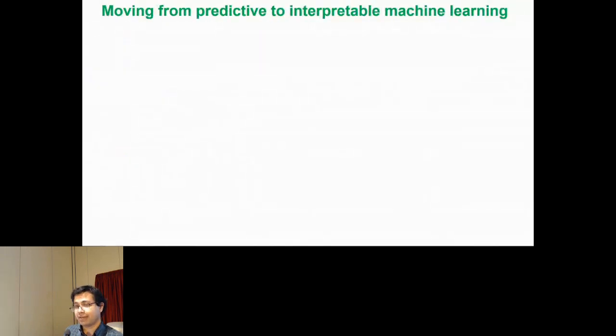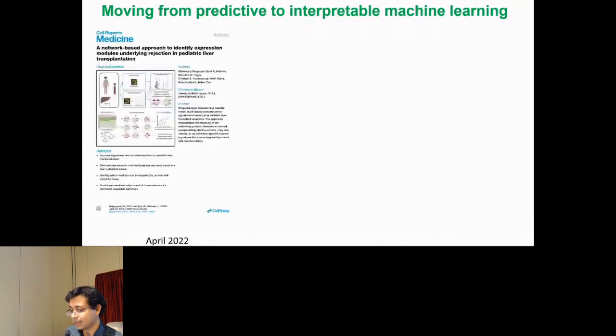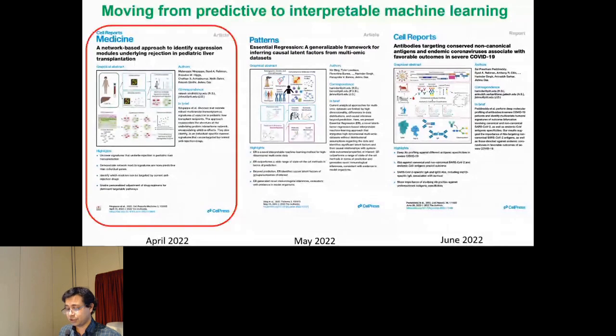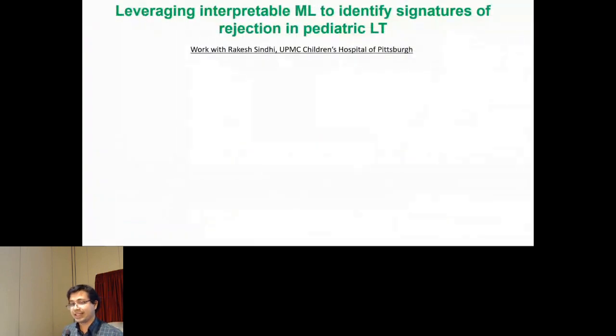So 3 papers from my lab published over the last 3 months really try to move from predictive to interpretable machine learning in different contexts. Obviously, I don't have the time to present all 3. I'm going to be talking to you about this story that we published in Cell Reports Medicine in April, where we use this network-based approach to identify expression modules underlying rejection in pediatric liver transplantation. So this was work done with Rakesh Sindhi, a pediatric liver transplant surgeon at the UPMC Children's Hospital of Pittsburgh.